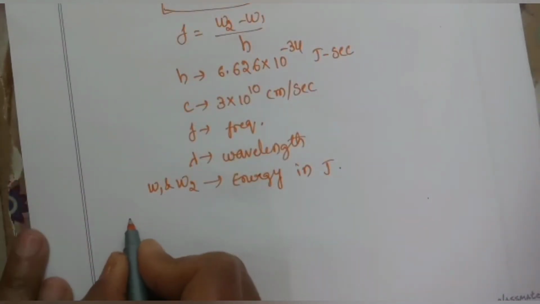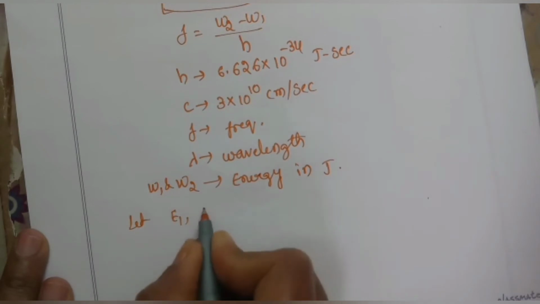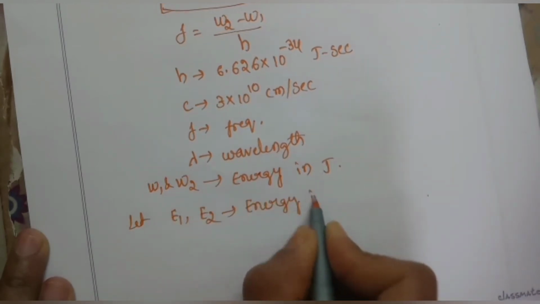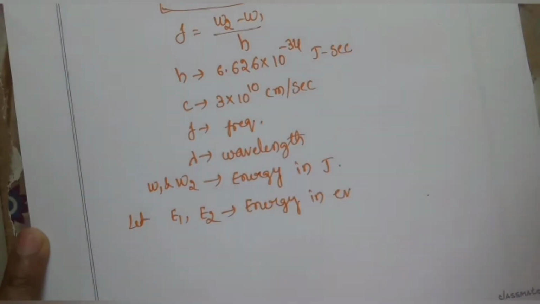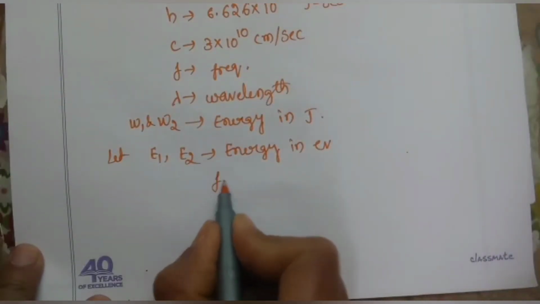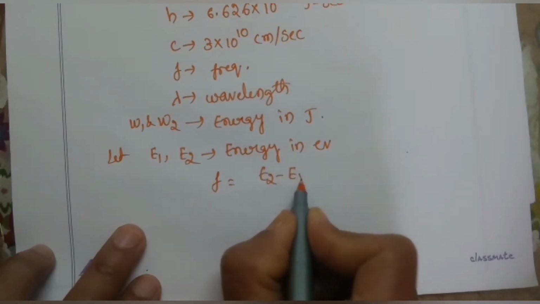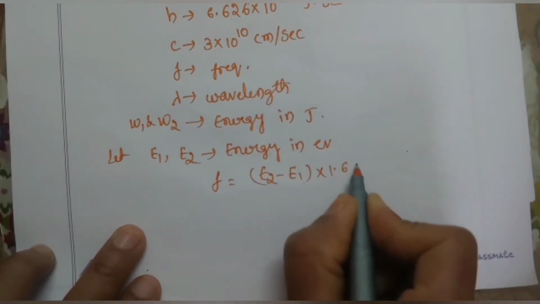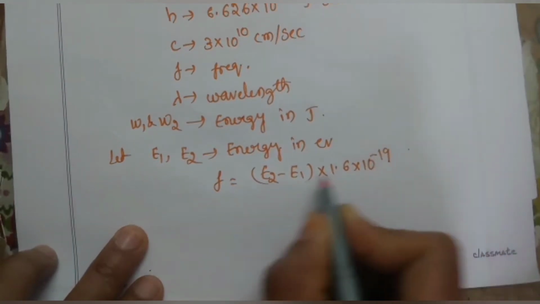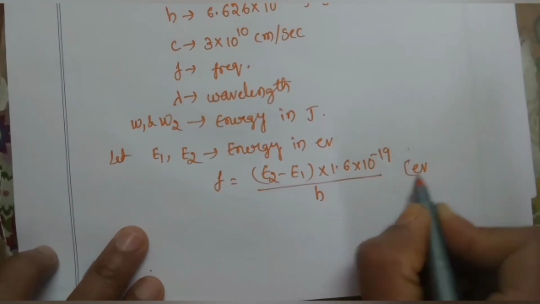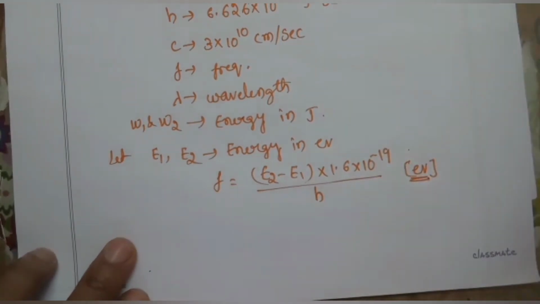Now let us assume that E1 and E2 are the energies in electron volts. So the expression for frequency can be written as E2 minus E1 into 1.6 into 10 to the power of minus 19 divided by h, if the electron energy is in electron volts.